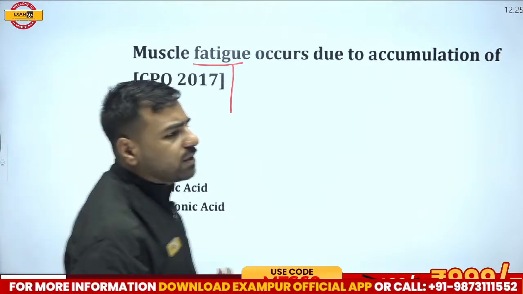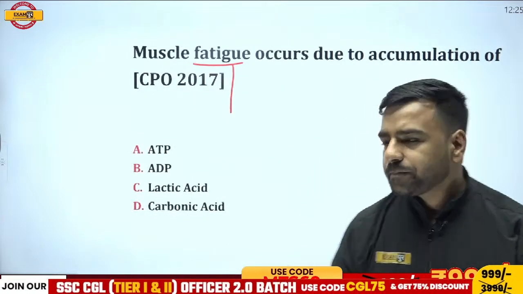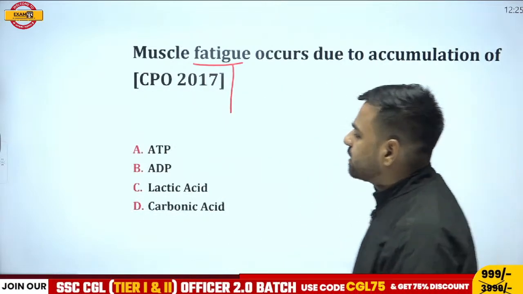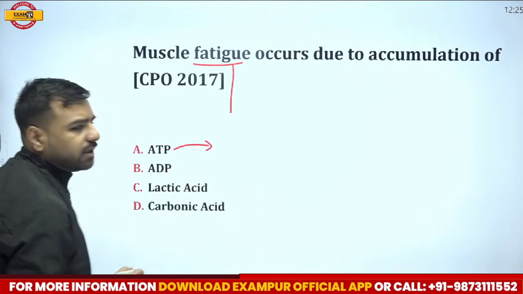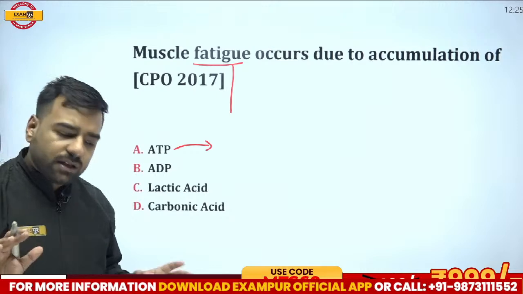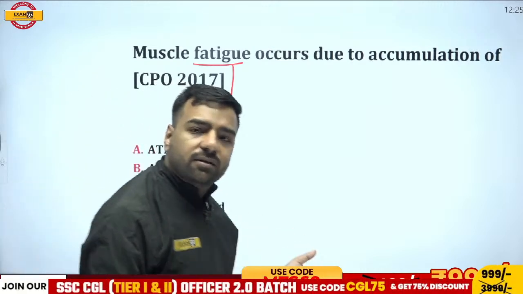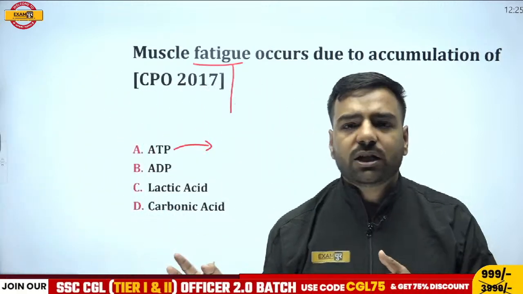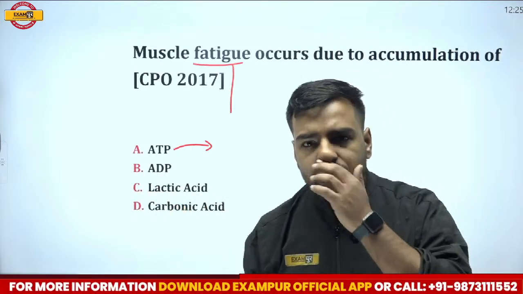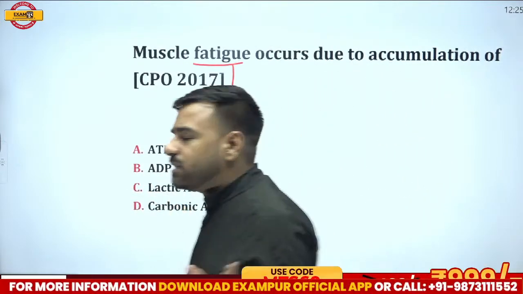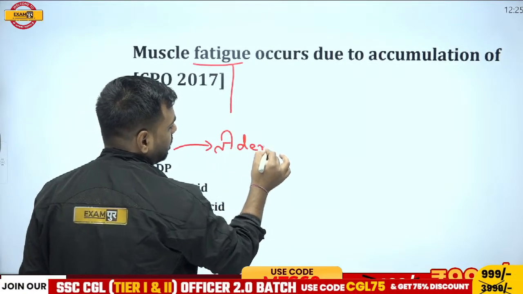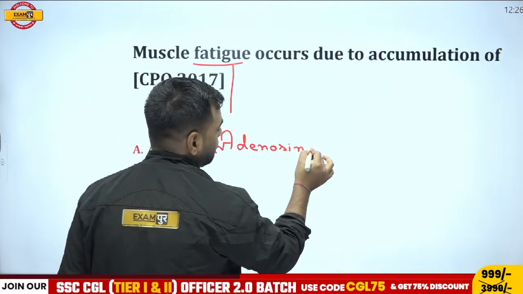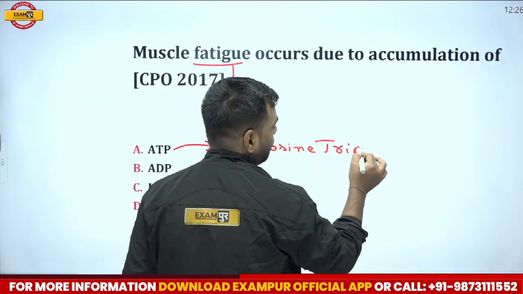If I talk about muscle fatigue, please remember, we have already discussed these options. If I talk about ATP, energy was stored in the form of molecules in the mitochondria. The full form of ATP is adenosine triphosphate.